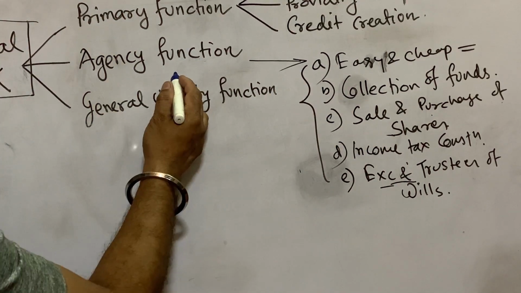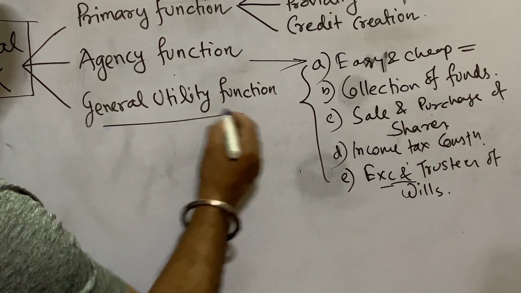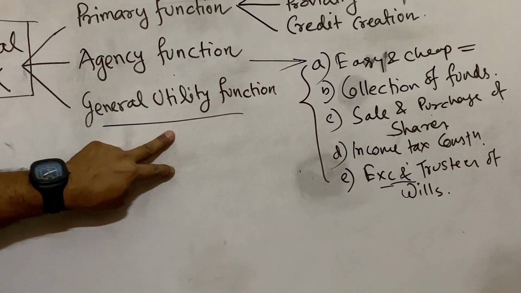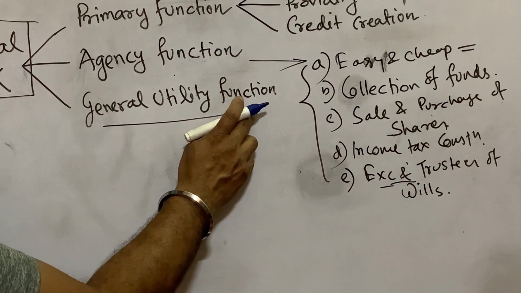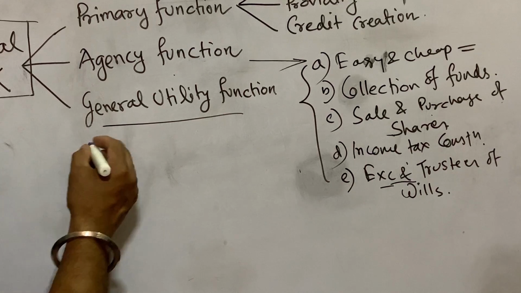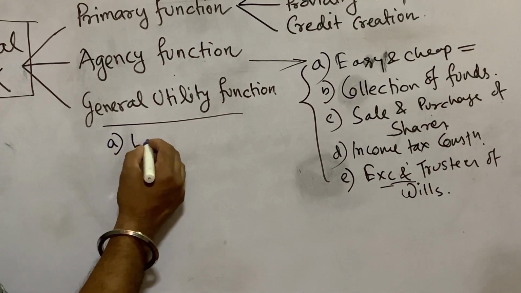Finally, we have general utility function. General utility function means common functions which the bank provides to customers so that customers become interested in that particular bank. The first general utility function is locker facility.